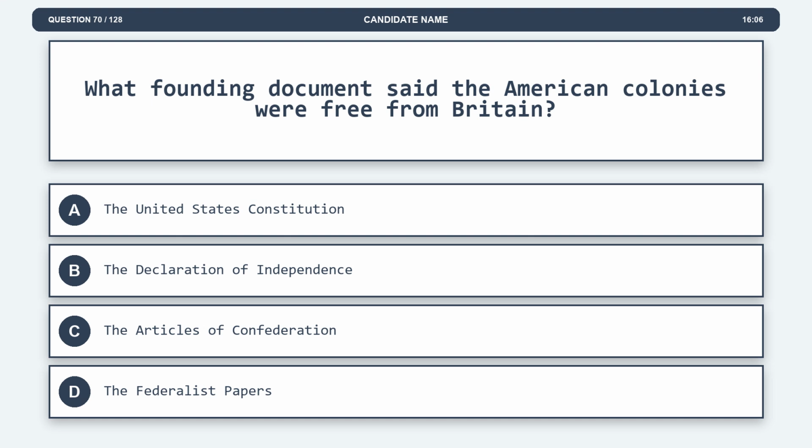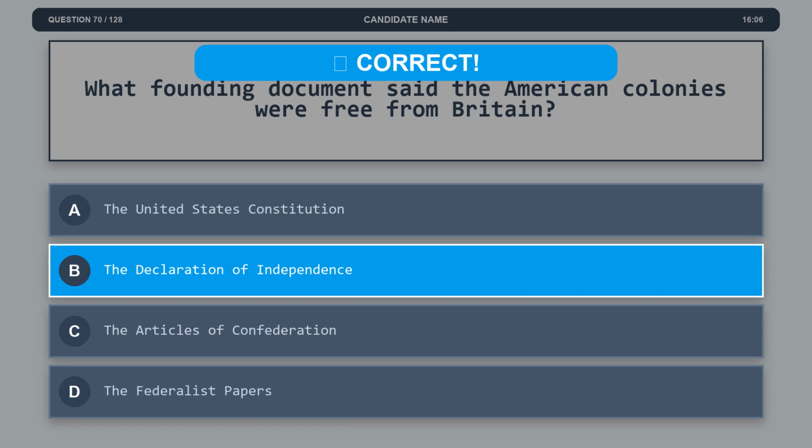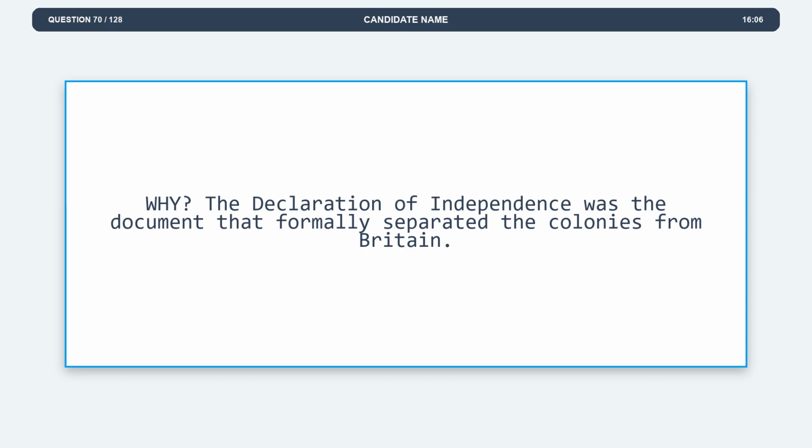Question 70. What founding document said the American colonies were free from Britain? Option A, the United States Constitution. Option B, the Declaration of Independence. Option C, the Articles of Confederation. Option D, the Federalist Papers. The correct answer is option B, the Declaration of Independence. Explanation. The Declaration of Independence was the document that formally separated the colonies from Britain.